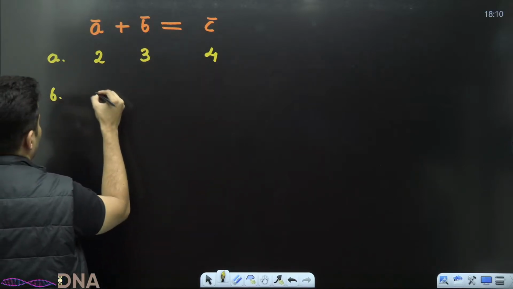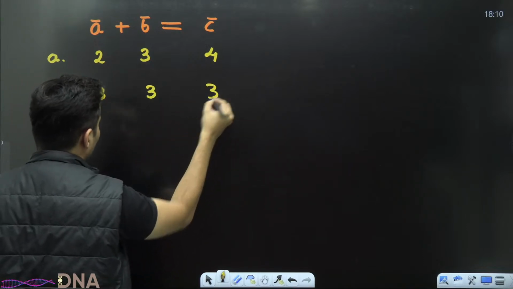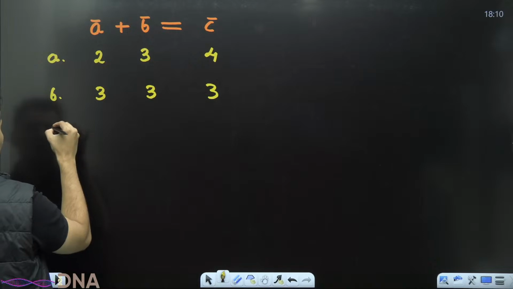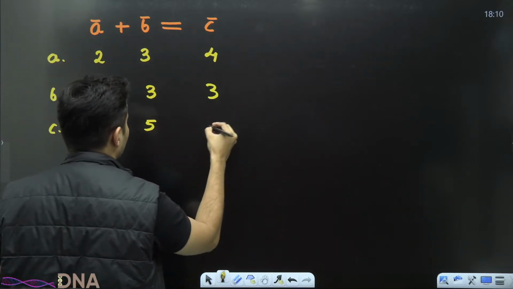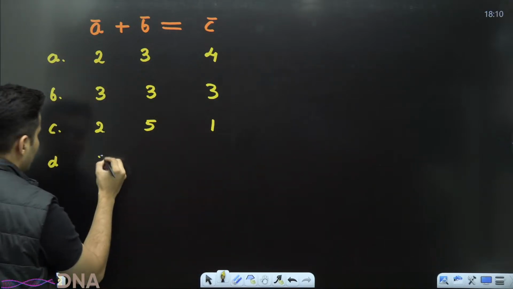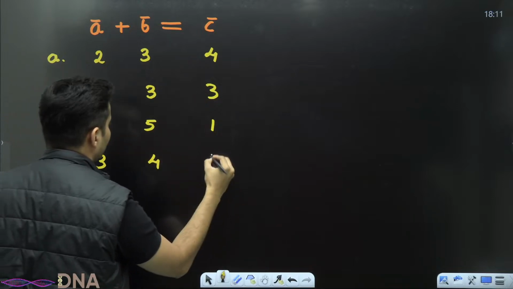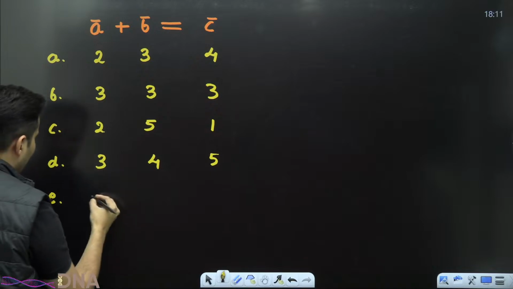Second option, B: 3, 3, and 3. Is this possible or not? C: 2, 5, and 1. Is this possible or not? Just think about it. D: 3, 4, 5. Multiple options may be correct or wrong.